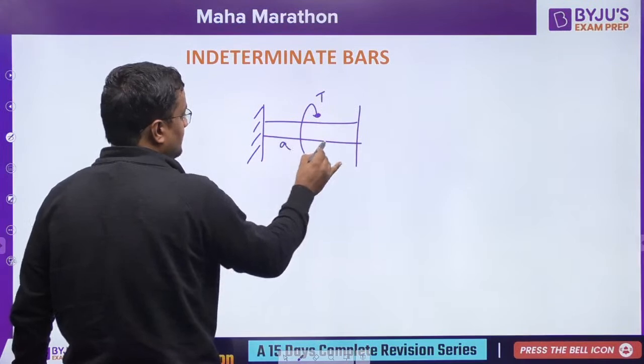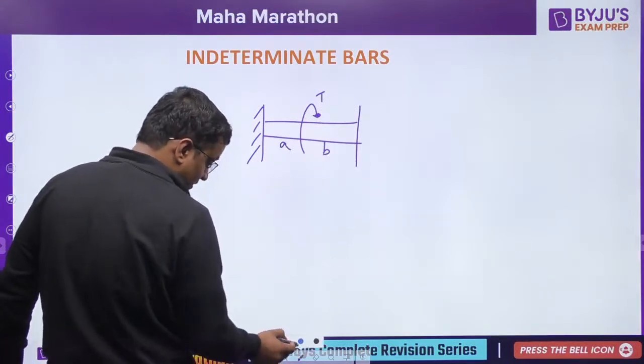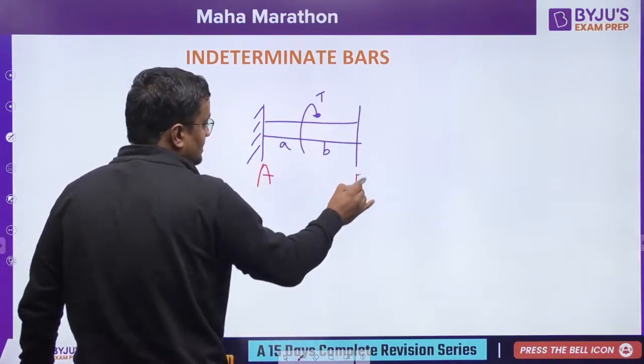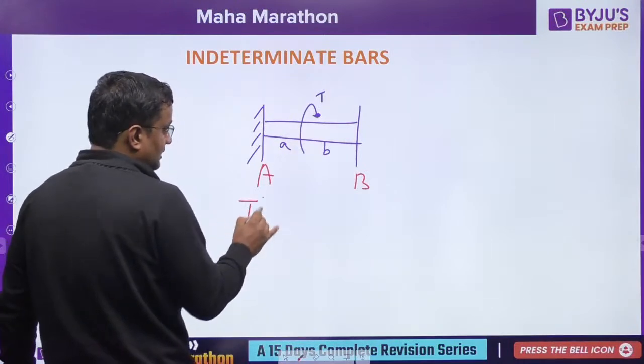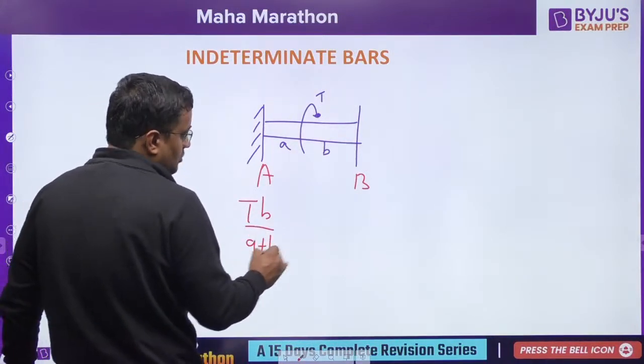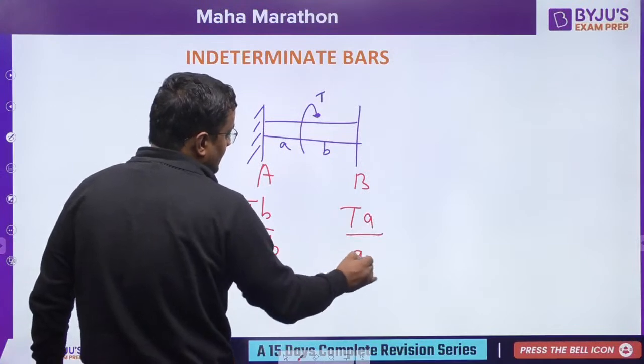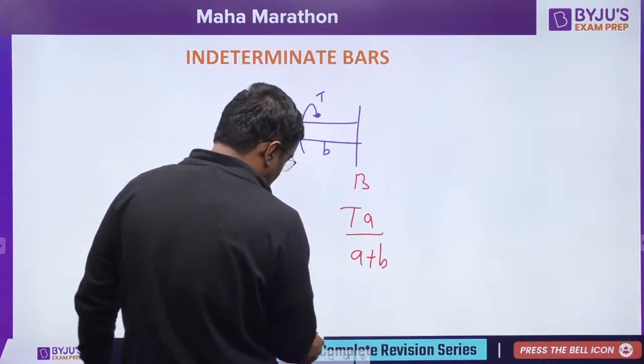That is length A from here, B from here. Then what is the reaction here at A support? What is the reaction here? So reaction here is TB upon A plus B. Not going into derivation. It is TA upon A plus B. You can remember it like this.